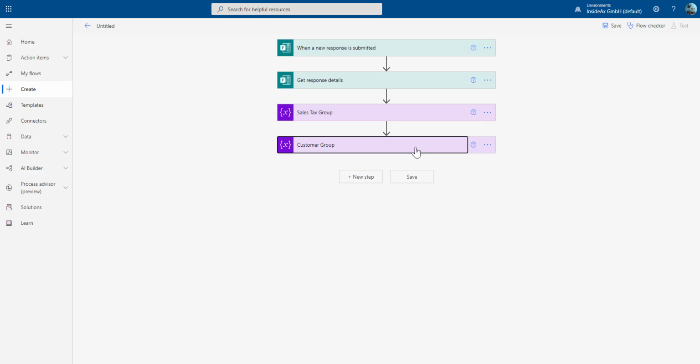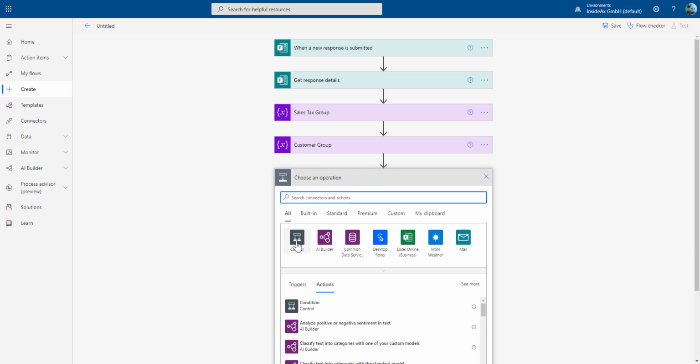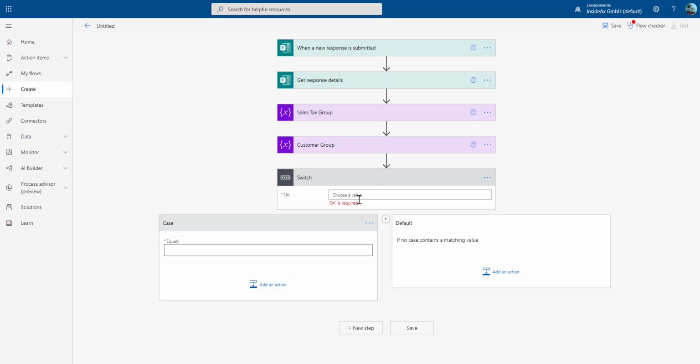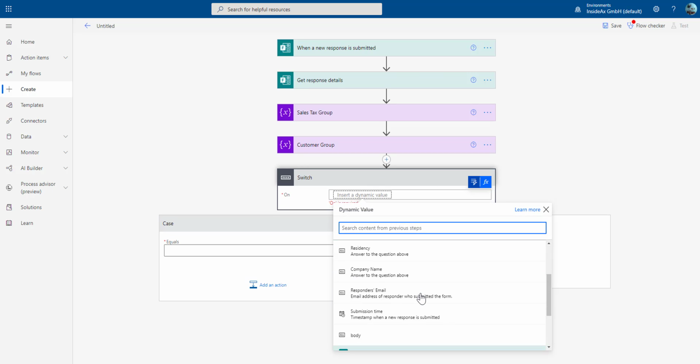Now we have to check what the register has provided as information. So we're going to add a new step from control, the switch statement. And we are looking in the response details at the residency.